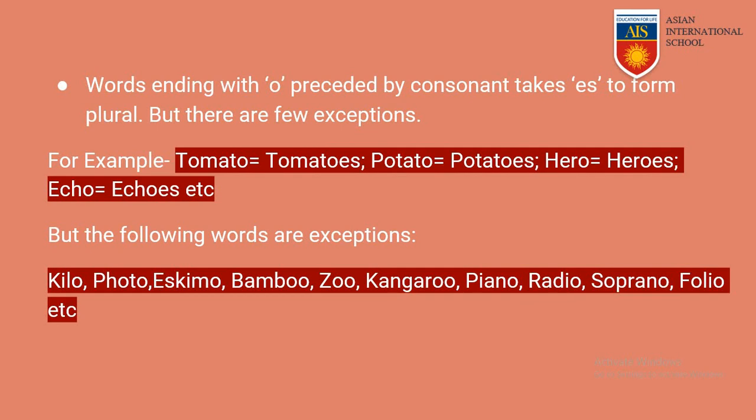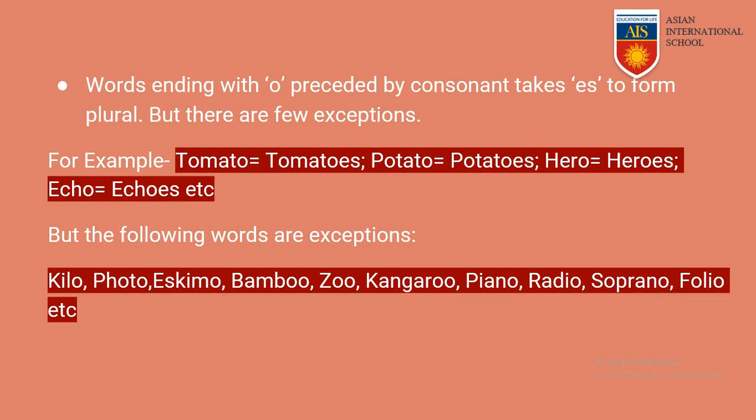Photo. When we are making photo into plural, we shall be simply adding s, photos, P-H-O-T-O-S. It is not following the previous rule of adding es. Eskimo, it shall be simply Eskimos, E-S-K-I-M-O-S, not Eskimoes.